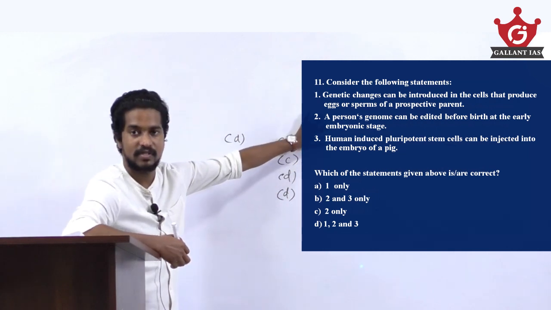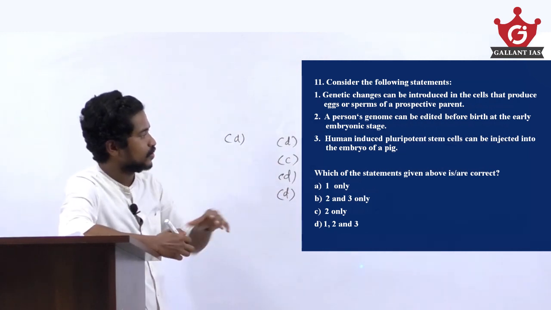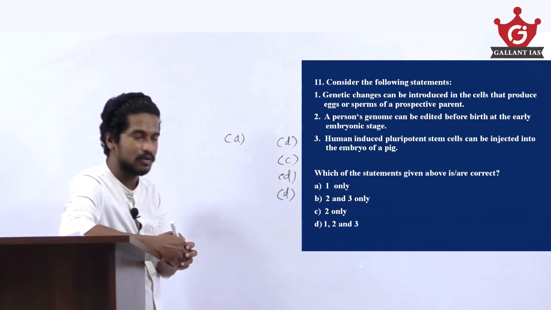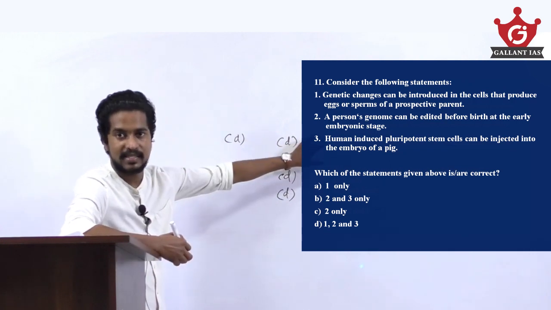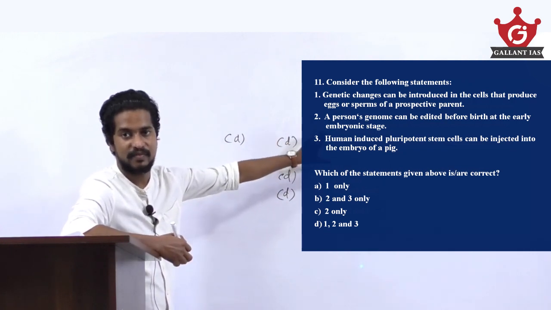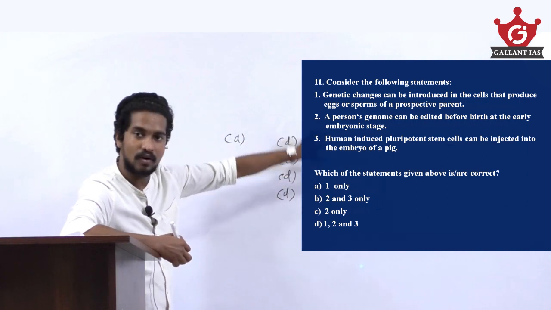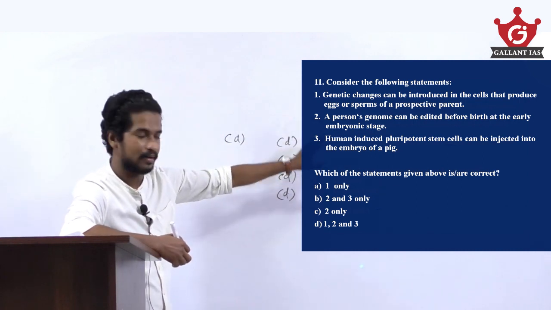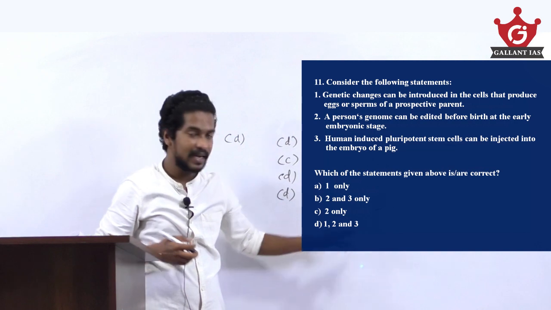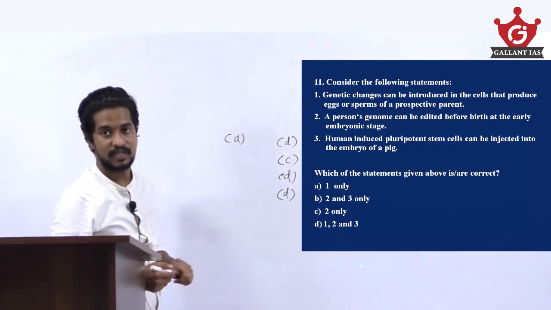So this statement is also right. Human induced pluripotent stem cells can be injected into the embryo of a pig. This can also be done by the advancement in the field of biotechnology. So here all the statements are correct. So here the right option is option D, 1, 2 and 3.